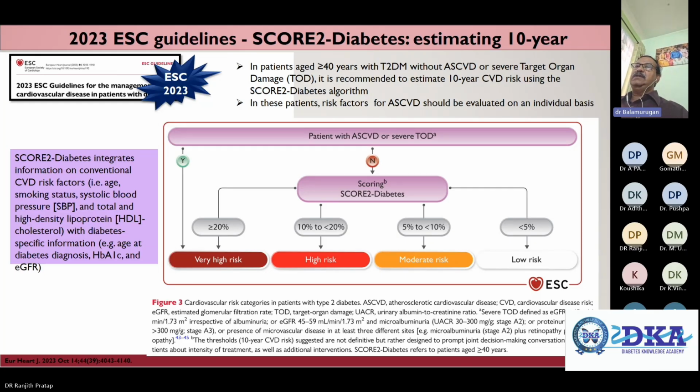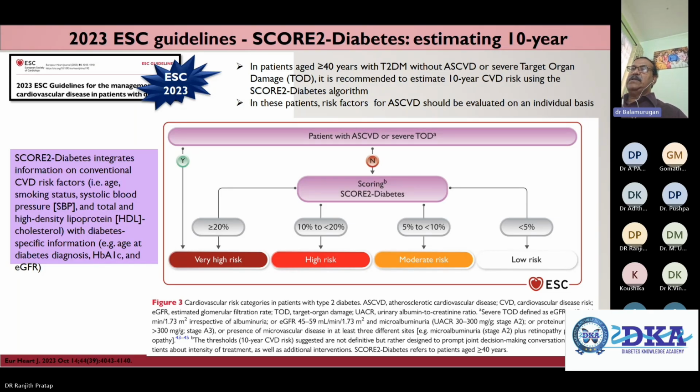In patients aged 40 years and above with type 2 diabetes without ASCVD or severe target organ damage, it is recommended to estimate the 10-year CVD risk using this SCORE2-Diabetes algorithm. In these patients, risk factors for ASCVD should be evaluated on an individual basis.